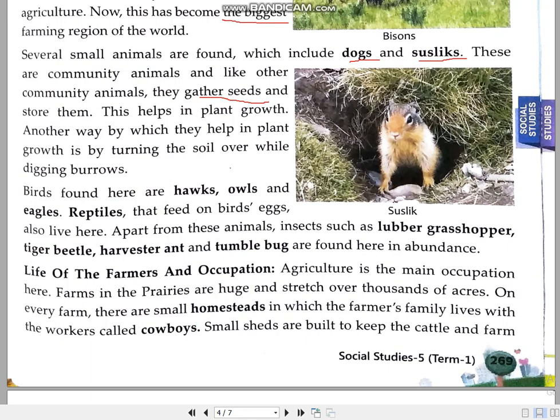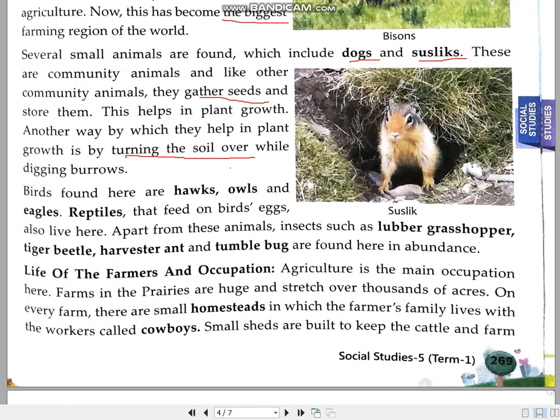The second way they help in plant growth, they dig deep holes in the soil for their living, which we call burrows. While digging the burrows, they turn the soil upside down, so the soil always remains fertile, and it also helps in plant growth.